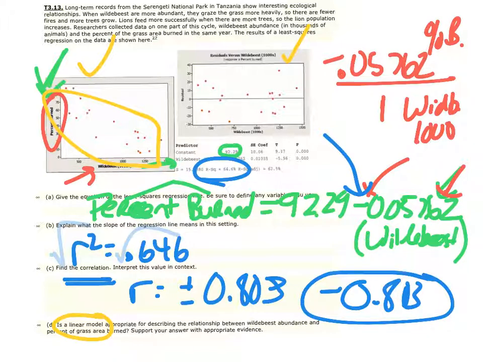Now, another thing you could comment on, and I will tell you it's popular for the AP board to ask you about R squared, which again is the coefficient of determination, is this here. Another thing you could say is since R squared is 64.6%, we know that 64.6% of the variation in the percent of the grass area burned is explained by the least squares regression line, which is pretty good, leaving about 35.4% of the variation unexplained by this particular linear model. That's not bad. It's not the best percentage, but at least it's a stronger percentage, and over 50% of it is explained by this particular model.